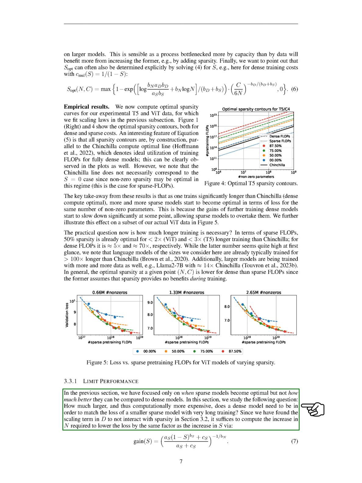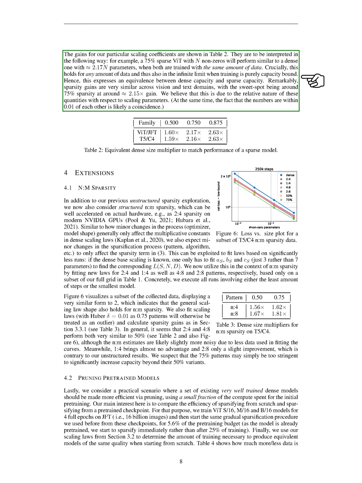In the previous section, we focused on when sparse models become optimal, but not how much better they can be compared to dense models. We've explored the question: how much larger, and thus computationally more expensive, does a dense model need to be to match the loss of a smaller sparse model with very long training? We've found that a 75% sparse ViT with N non-zeros will perform similarly to a dense one with approximately 2.17N parameters, when both are trained with the same amount of data.